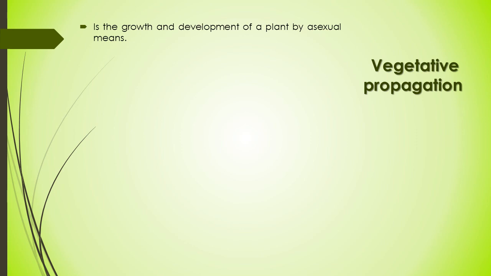Generally, vegetative propagation is the growth and development of a plant by asexual means. Asexual means reproduction in which only one parent plant is involved in the process of propagation. No sexual partner is involved, so variation is not developed.